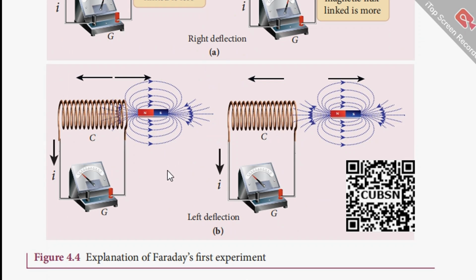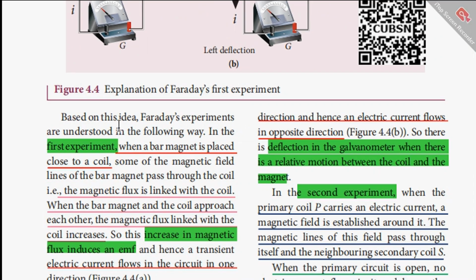Whereas here in this case, if the magnet is close to the coil, there is more deflection, and when you are moving away from this coil, the flux linked to the coil changes and decreases, therefore the current also decreases. So based on this idea, Faraday's experiments are understood in the following way.